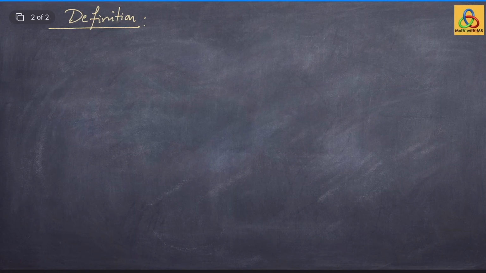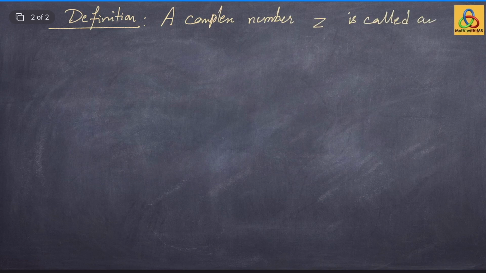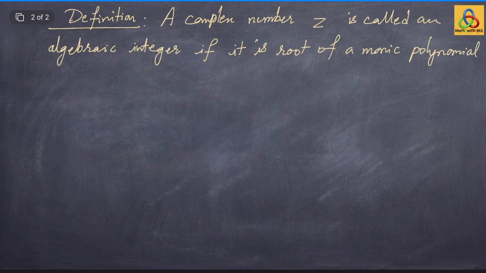A complex number z is called an algebraic integer if it is a root of a monic polynomial with integer coefficients.